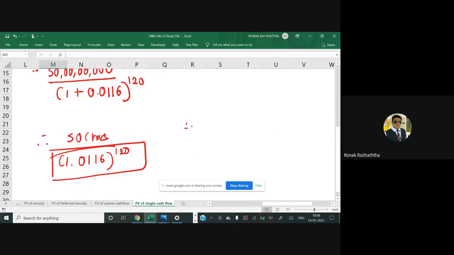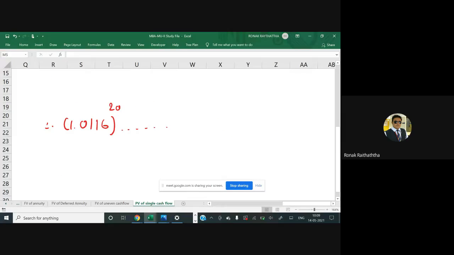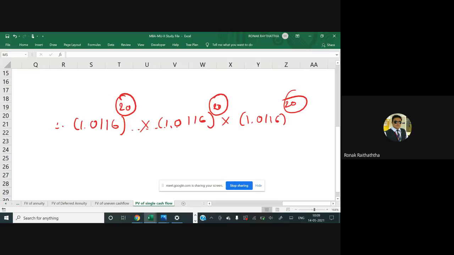So therefore 1.0116 raised to 20, and similarly we take it 6 times, because you know that when the base is multiplied the power is added, right? So multiplied by 1.0116 raised to 20 again, multiplied by 1.0116 raised to 20, and in total we should have 120. So 6 times basically.